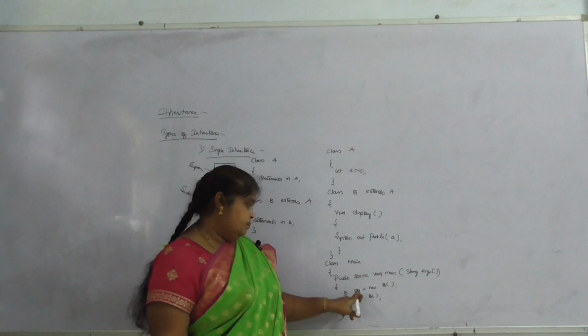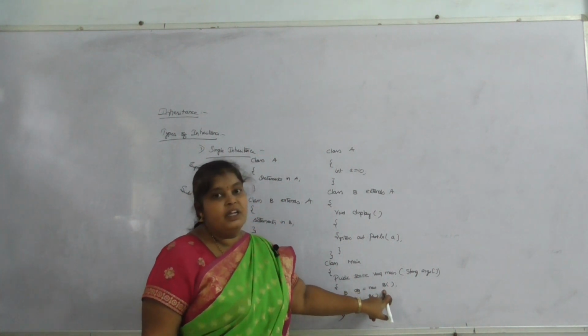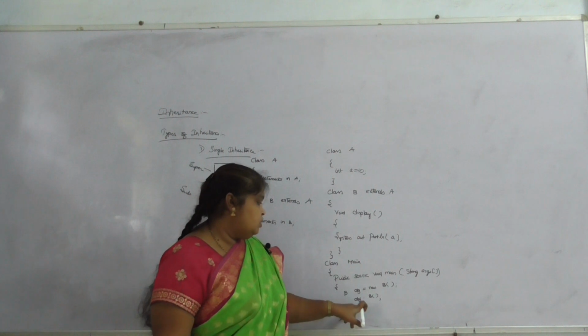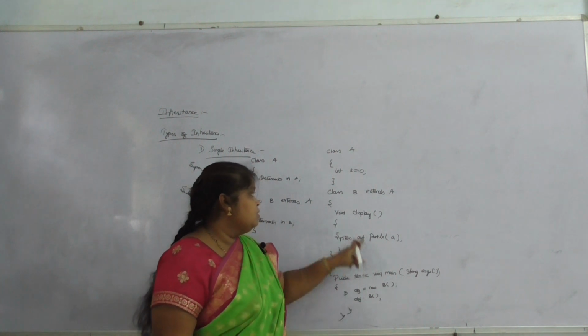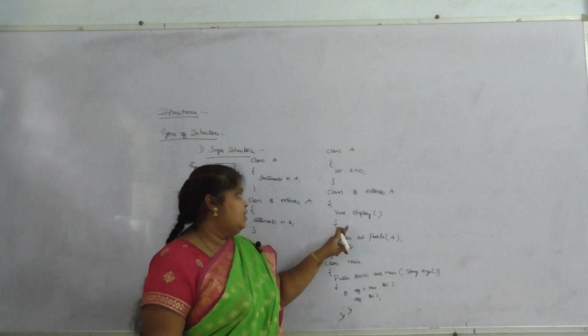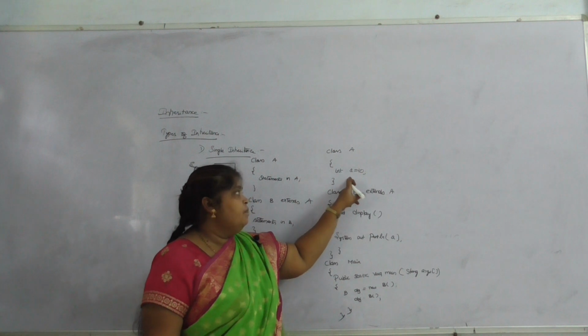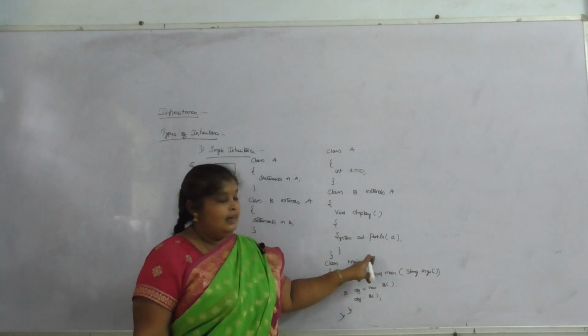So the B class is taken to create the object. Object dot display. That means if we call this, the system will execute that display method. So a is taken from A, and the output will be 10.